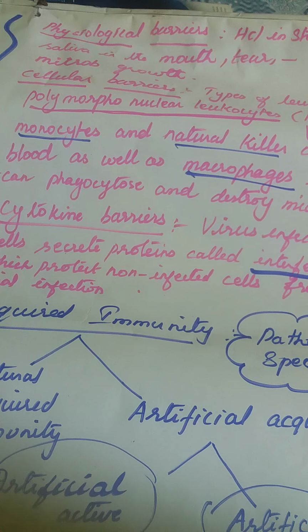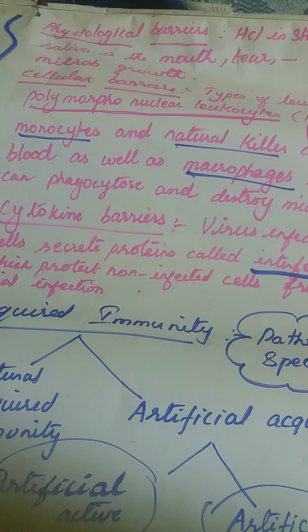So next one is cellular barrier, the type of leukocytes, WBC, polymorphonuclear leukocytes, PMNL, neutrophils. That is a type of WBCs, isn't it? Why is it called polymorpho? Different structures, or different morphology, are there for the WBC. That's why it's called polymorpho. Polymorphonuclear leukocytes help in trapping the infectious agents.